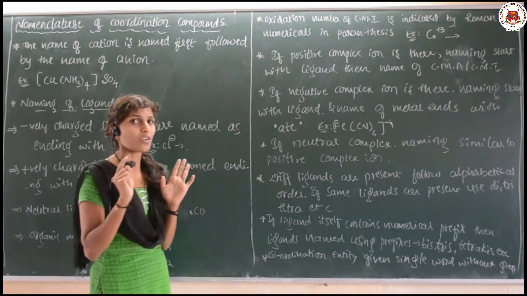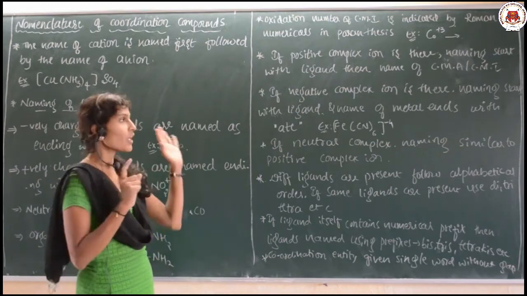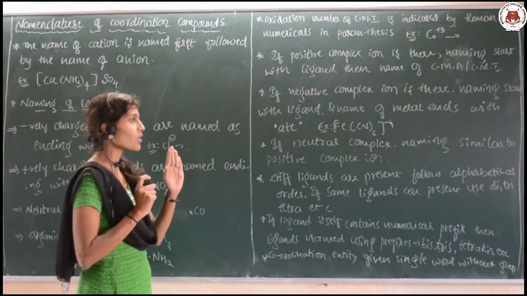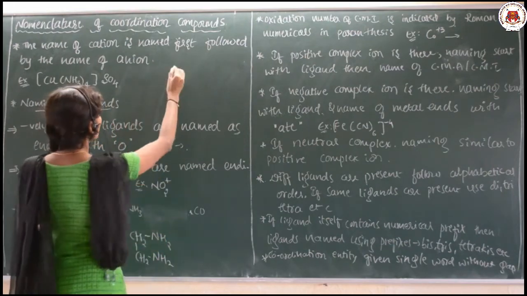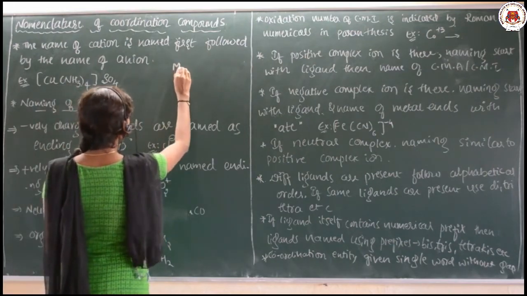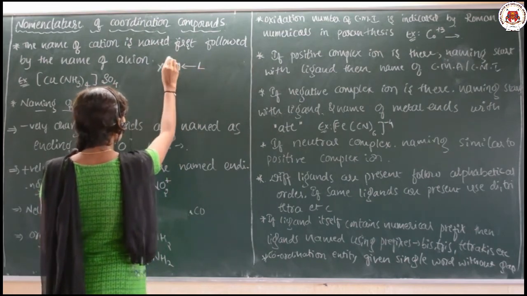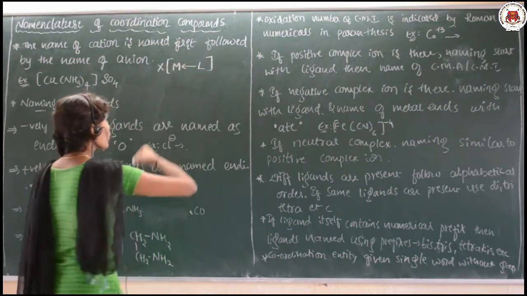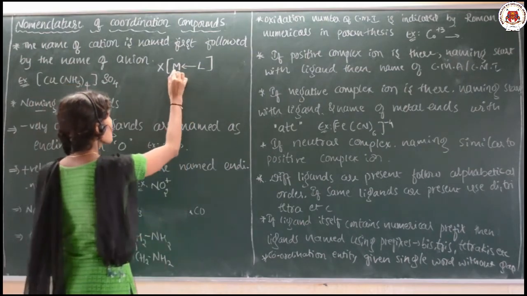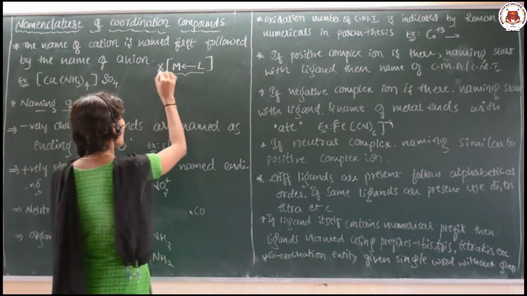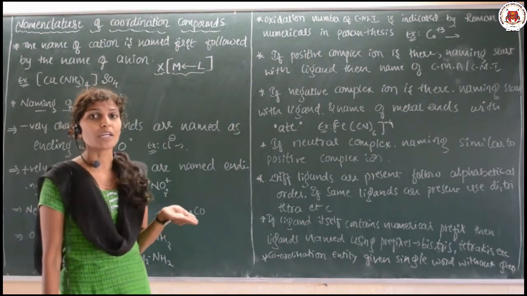If you do not know those terms, then you cannot understand the rules I am explaining now. So, see here, our complex will be like this. Yes or no? This is the coordination sphere and this is the outer sphere, or the counter ion.